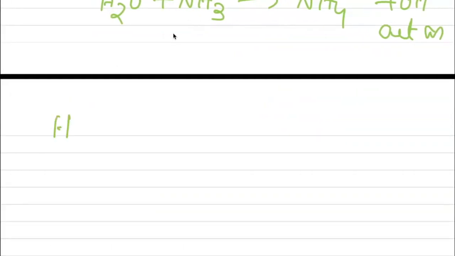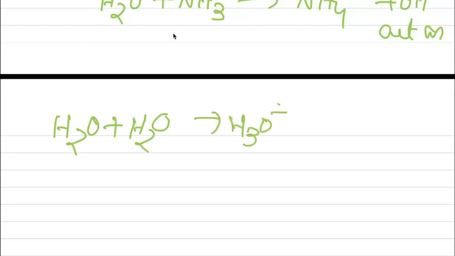If we write down this reaction, when water reacts with water itself, it forms H3O+ plus OH-. This is the self-ionization process. Water always remains in hydronium form and OH- form. So this is the first chemical property.